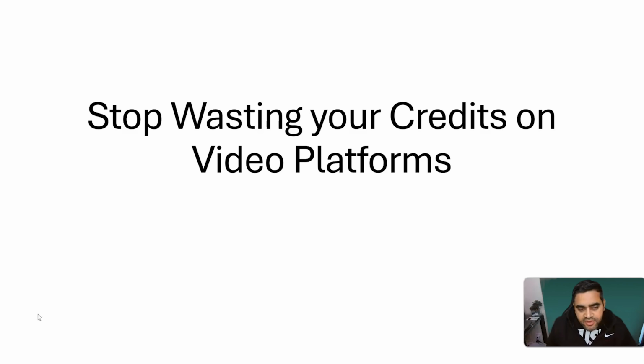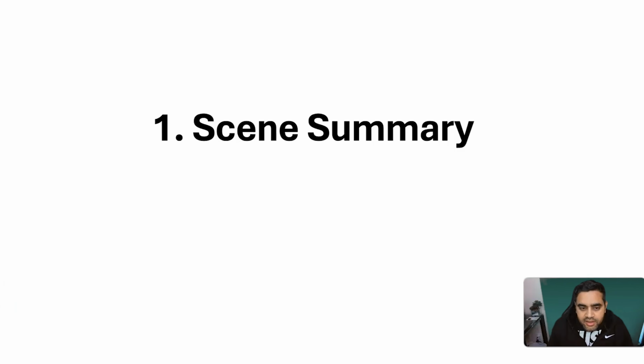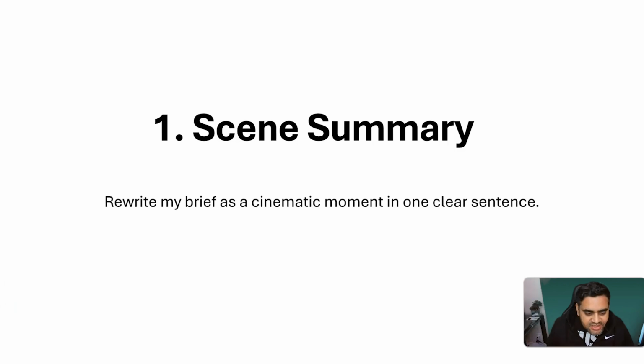So let's begin with the first point, which I always take into consideration: the scene summary. Whenever you're writing a prompt, the first thing you need to consider is the scene summary. What is a scene summary? Write in brief what kind of cinematic moment you want to create. It could be one clear sentence, it could be a rough idea, but you should always give a scene summary. That's your first point.